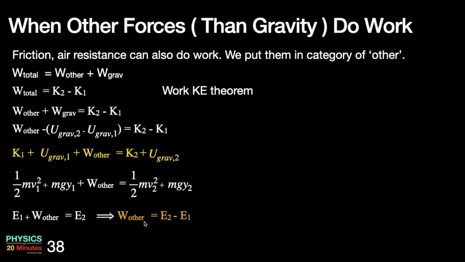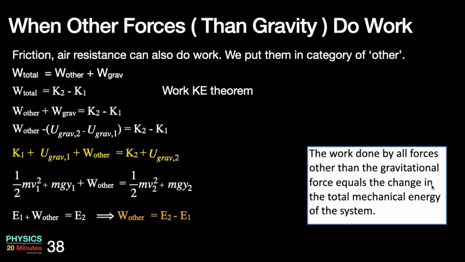So the work done by others is E2 minus E1, which is nothing but the change in the total mechanical energy. Therefore, the work done by all the forces other than the gravitational force equals the change in the total mechanical energy of the system. Whenever only gravity is doing work, total mechanical energy is conserved. But when other forces are also doing work, then there can be a change in the total mechanical energy.